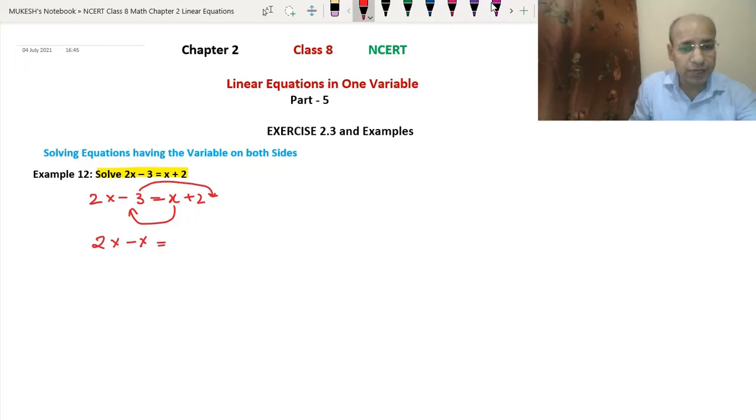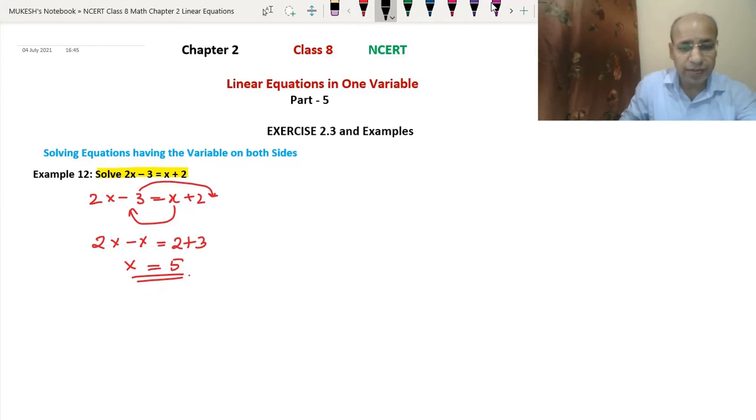Now when we take 3 to the other side, 3 is minus here, so on the other side it becomes plus. So it becomes 2 plus 3. Now 2x minus x is x, which equals 3 plus 2, which is 5. So our answer is x equals 5.